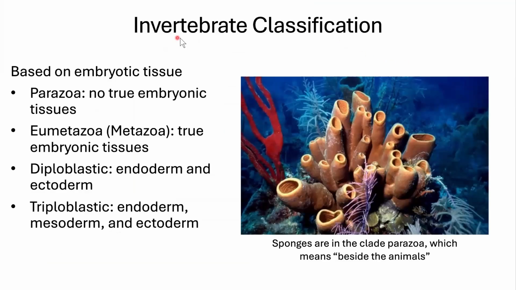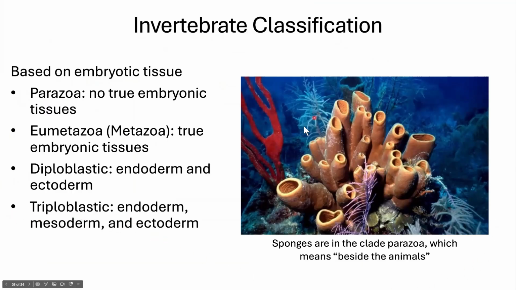So we're going to classify our animals based on their embryonic tissue. If they do not have true embryonic tissue, they are the parazoa. Zoa, remember, pronounce every vowel. If they do have embryonic tissue, they are metazoa. And then they can have two types, which will be diploblastic, or three types, triploblastic.